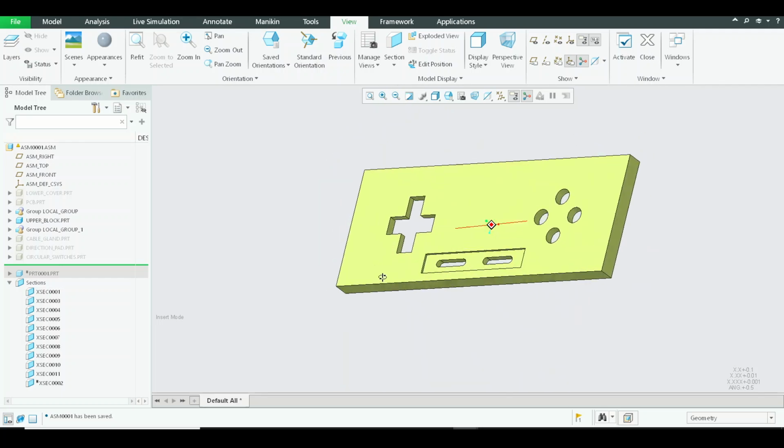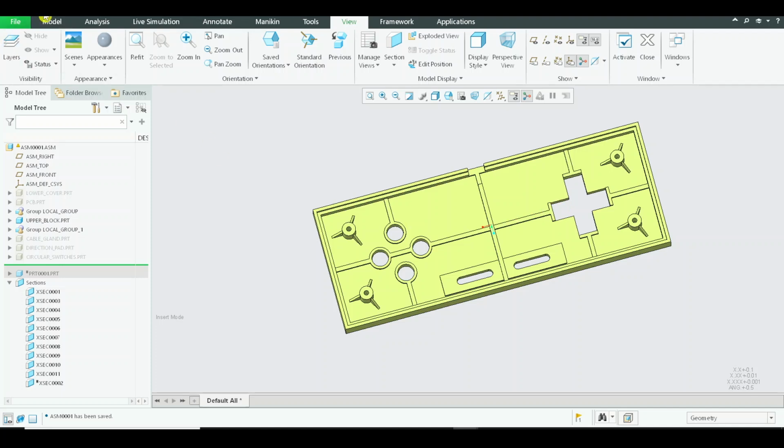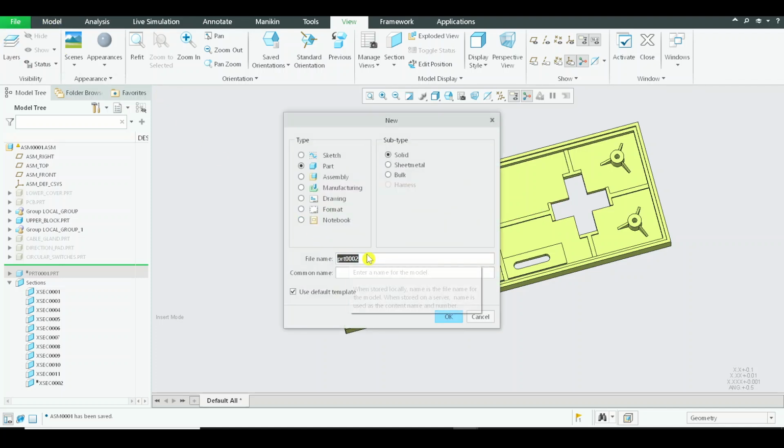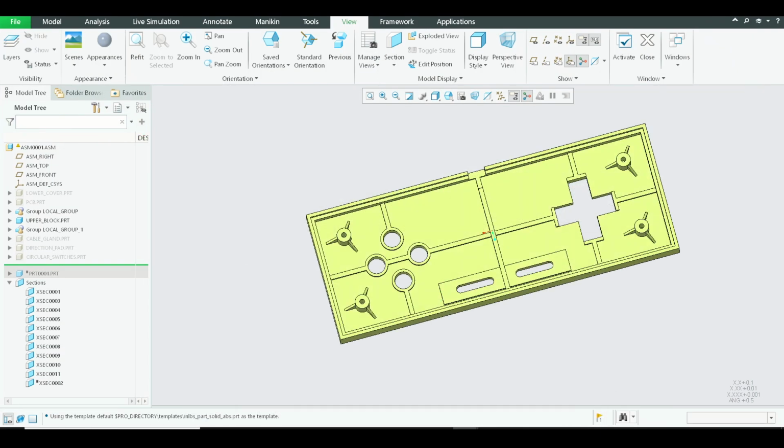All right, now again we can do the same thing as what we have followed for the other two switches. I'll just go to the new part, and what shall we name this switches? Central switches. Okay, central underscore switches, and I'll just press OK. The part is open right now, so I'll just minimize this part.